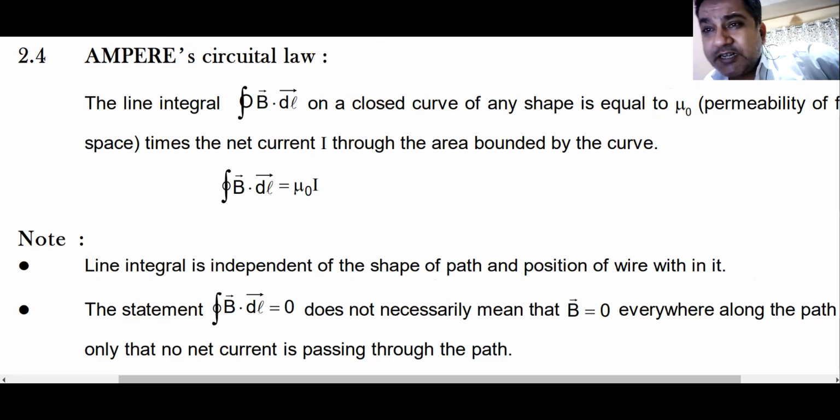In the next class, we'll start with Ampere's circuital law, and we'll try to wind it up. Even if you can do these questions that I have done, it is good enough for you right now. If you want, I can send you another sheet for exercise, but I don't want to burden you with all these questions, because even if you can do this much, revision is only this much better. I can give you 1,000 or 5,000 questions, but will it serve any purpose? That is the problem.